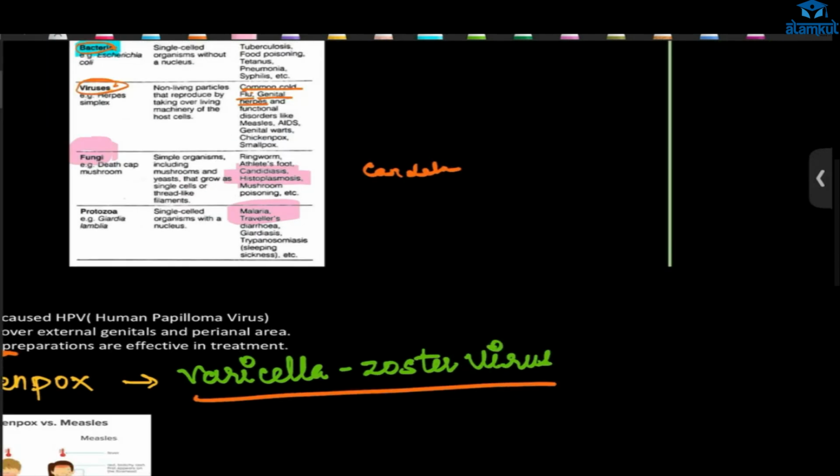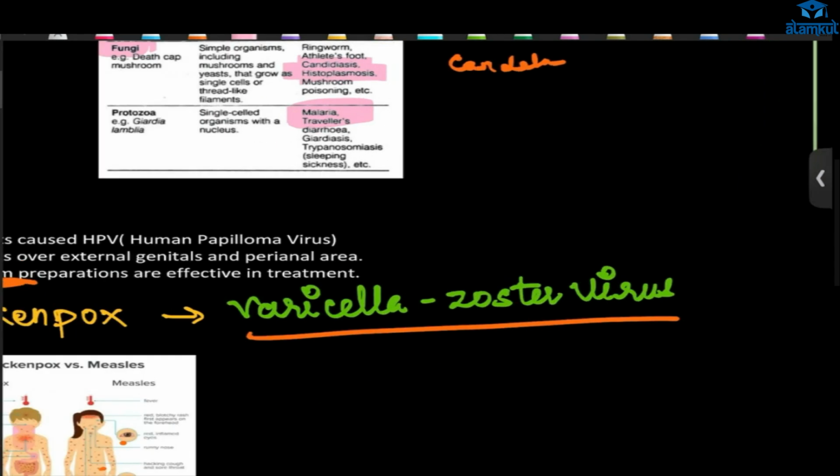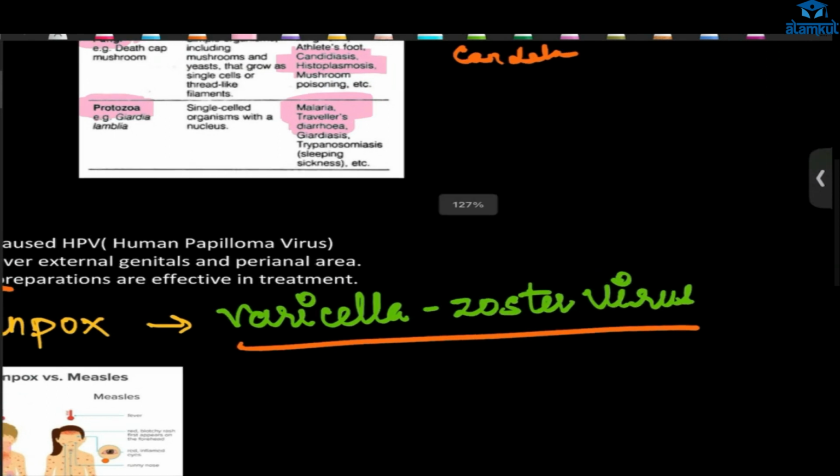Then traveler's diarrhea. Travelers will get diarrhea, meaning loose motions and vomiting. They are traveling from one place to another, and there is something in the food, so they get diarrhea. That is traveler's diarrhea. Mostly it is caused by E. coli, which is a bacterium, but protozoa can also cause it.